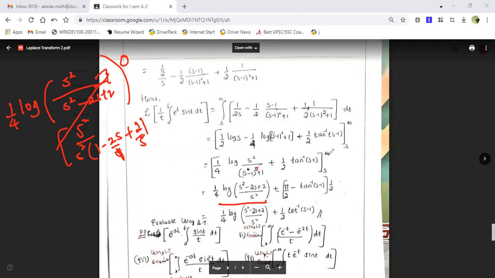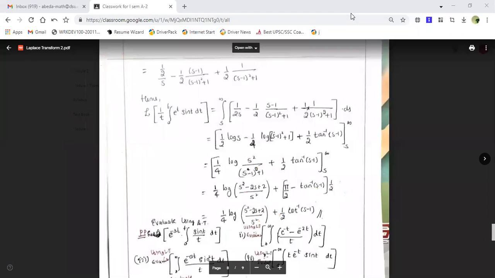Then plus, now we are applying the upper limit. So this will be 1 by 2 I have kept here on the right hand side. Tan inverse infinity is pi by 2 minus lower limit tan inverse (s minus 1). The same thing you can rewrite as 1 by 4 log of (s square minus 2s plus 2) divided by s square, plus this is equal to 1 by 2 into (pi by 2 minus tan inverse), which is cot inverse (s minus 1).